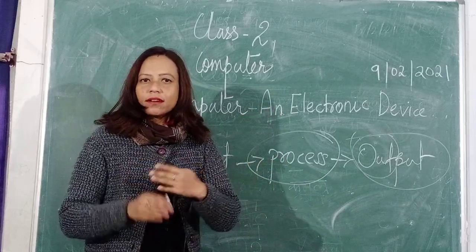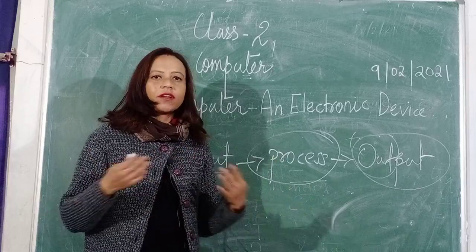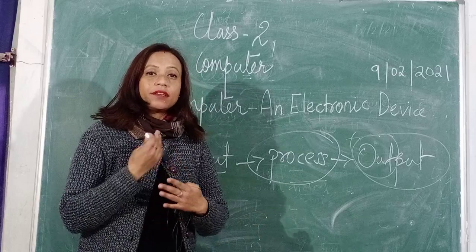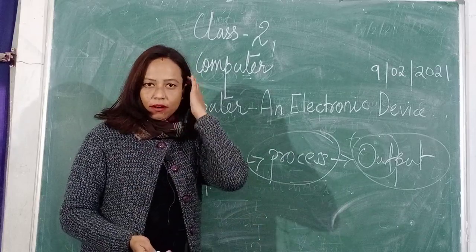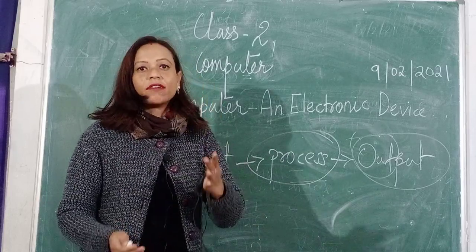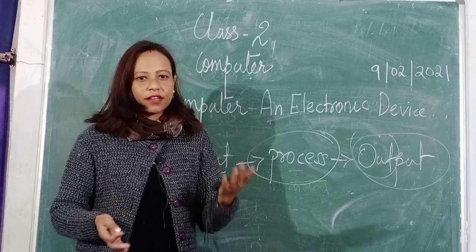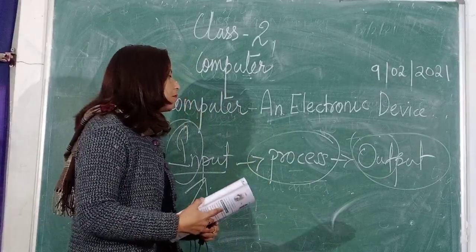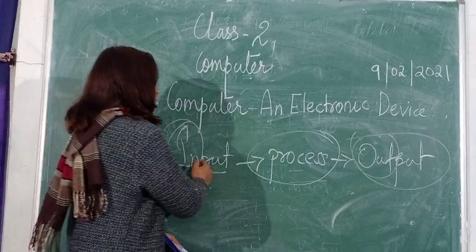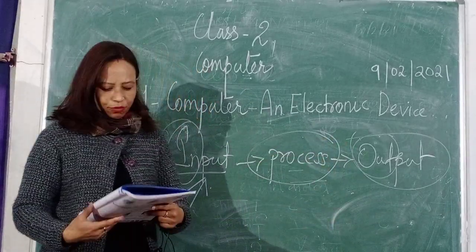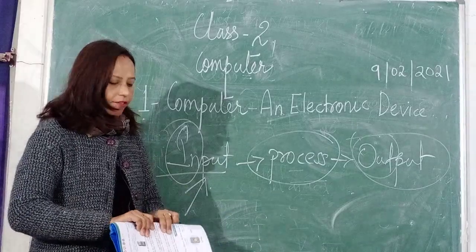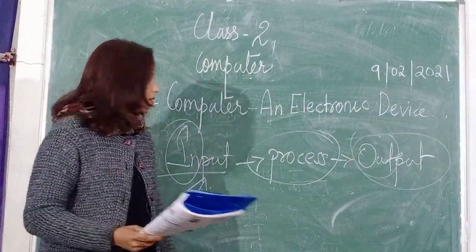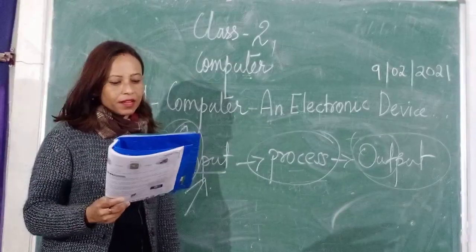Processing means when the work is happening. When I am not teaching, when I am not saying anything, that means it is not processing. When I am teaching, when you are listening, when you are studying, when you are watching this video, it is called processing. So a machine works with three things: input, process and output. There is one example given here. I'll do this example to make you understand what is input, process and output.